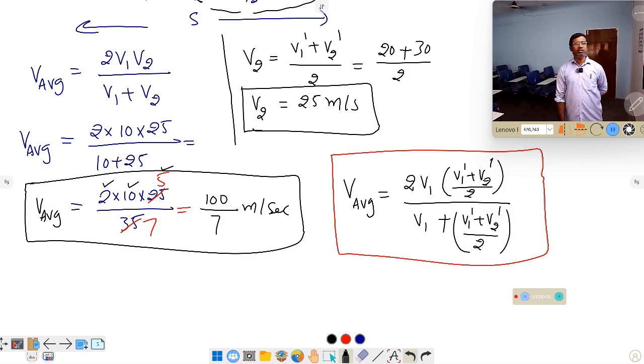Okay, this is one of the models of basic average speed problems. Okay, that's it for this part.